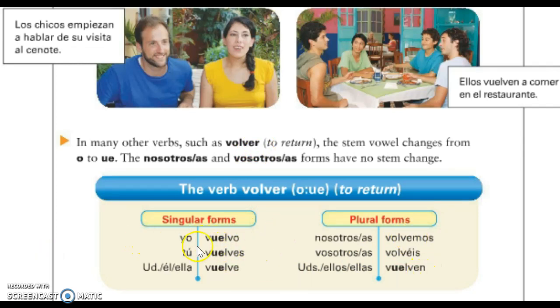So to return, I return, yo vuelvo, you return, tú vuelves. He or she or you formal returns, vuelve, volvemos. You'll see again that it does not change in the nosotros form. Ustedes, ellos, ellas vuelven. So those verb endings are the same as ER verbs, it's just these stems that are changing from O to UE.